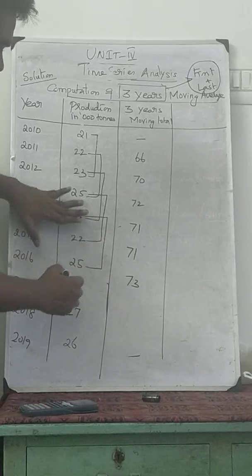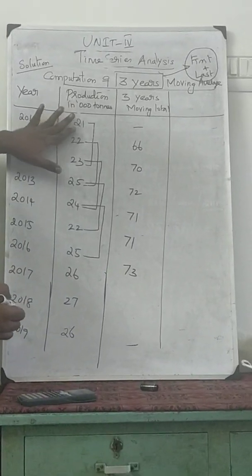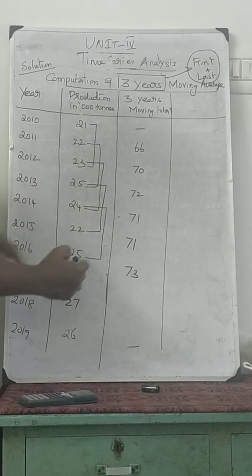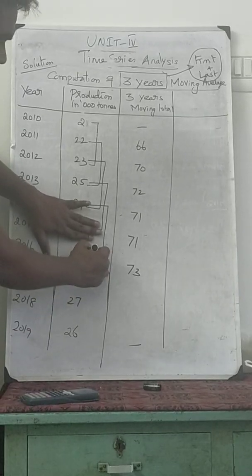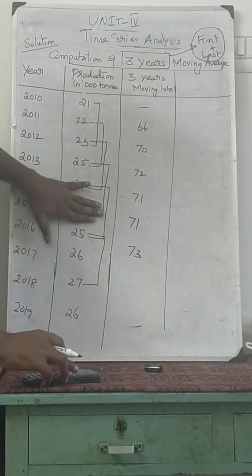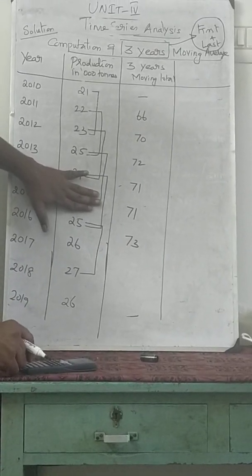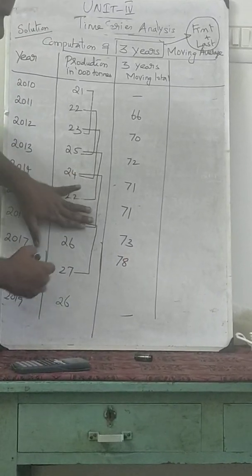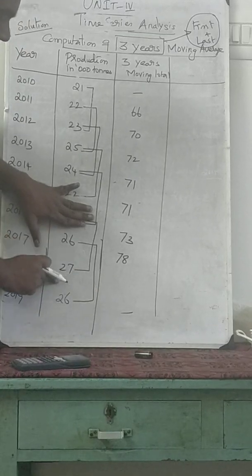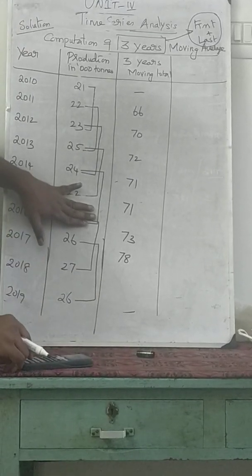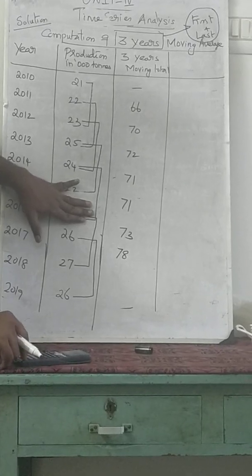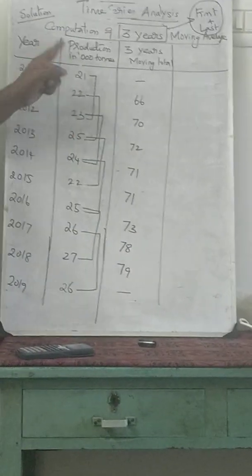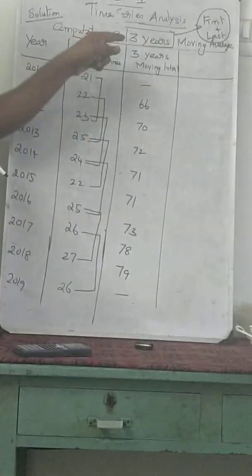Then forget 22 and take 25, 26 plus 27, which is 78. The last one: forget 25 and calculate 26 plus 27 plus 26, which is 79. So you cannot find the trend for the last year and the first year. That is a limitation of the 3 years moving average.